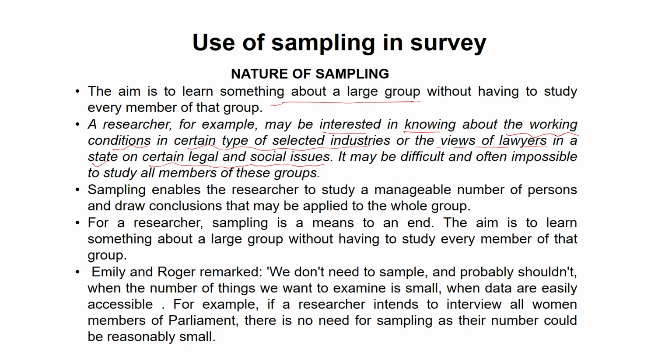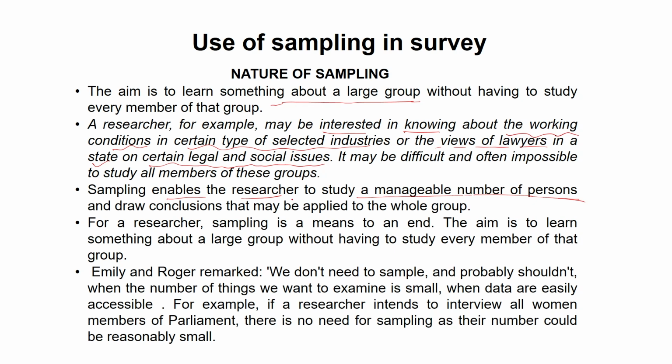So, what a researcher does, he might choose a sample of 200 or 300 lawyers in 3 or 4 different cities, and on the basis of their information, he can construe some idea that this law needs to be changed or amended. So sampling enables the researcher to study a manageable number of persons, because it is not feasible to approach or interact with each and everyone.